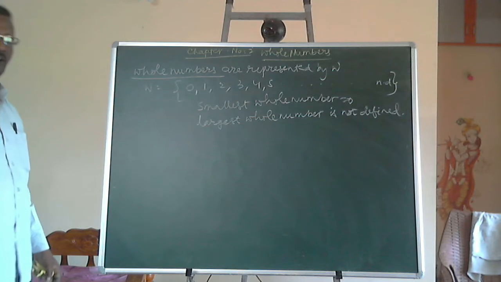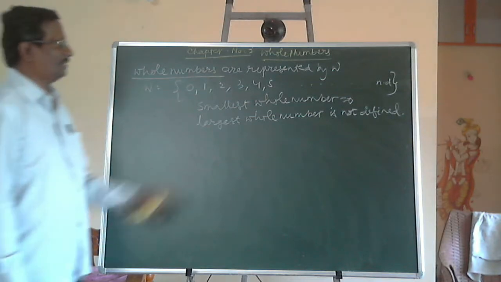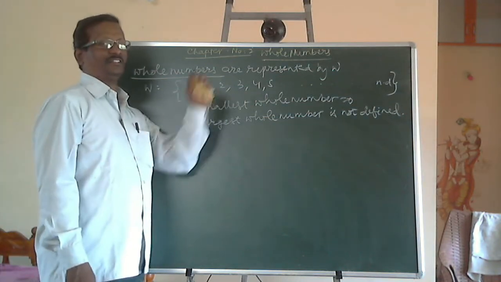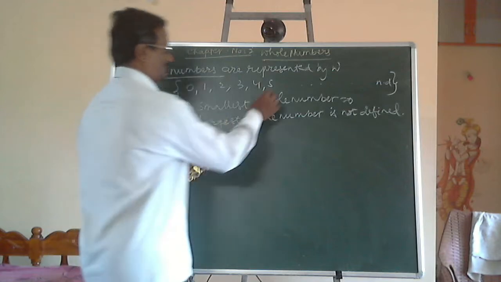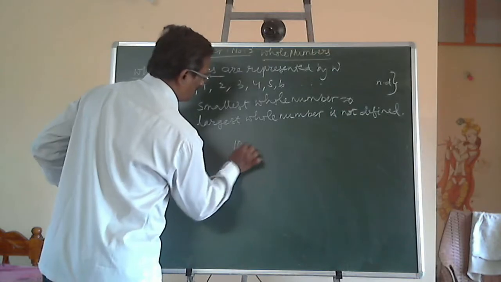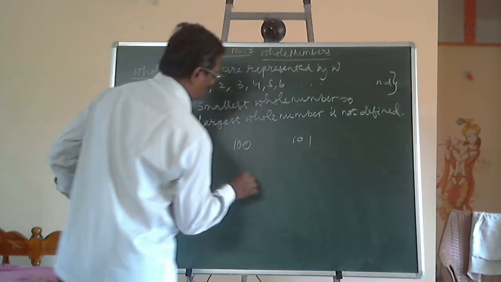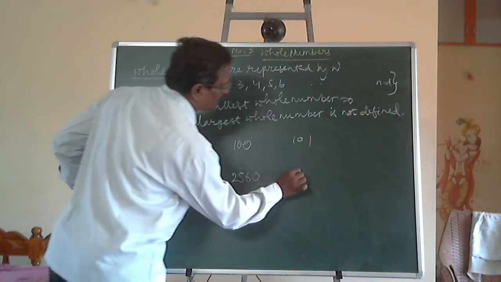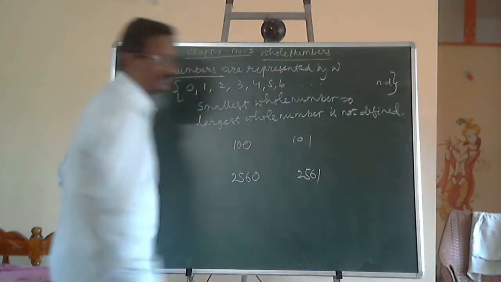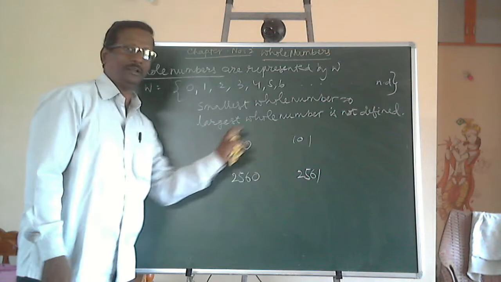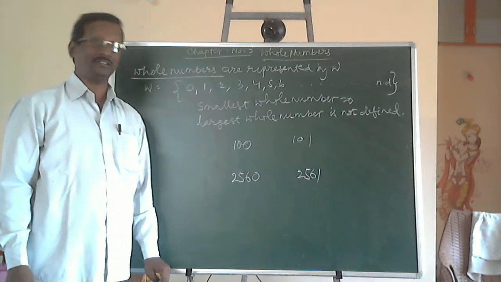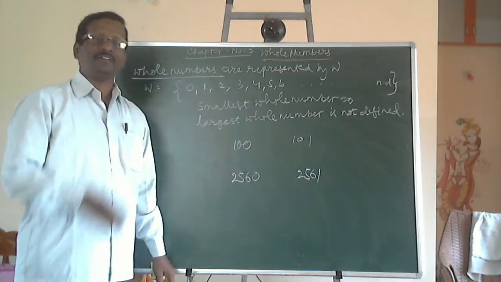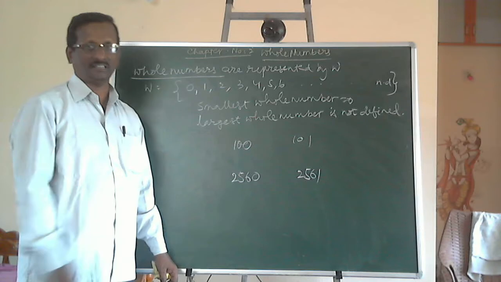Now, every whole number has a successor. For example, the successor of 3 is 4. The successor of 5 is 6. If you take 100, the successor is 101. If you take 2560, 2561 is the successor. For every whole number there is a successor. Similarly, does every whole number have a predecessor?